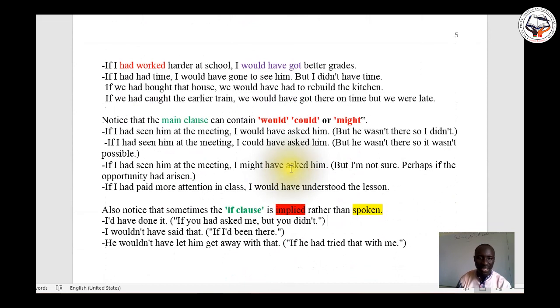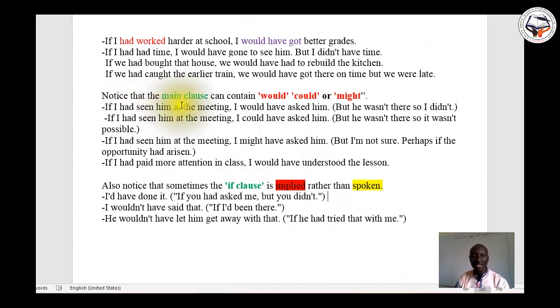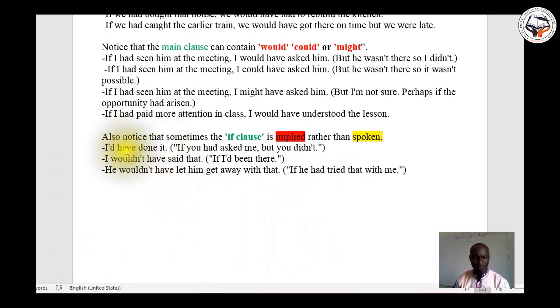Alright, I have given some examples, and we have noticed that the main clause can contain would, could, or might. And to sum up, we also have to notice that sometimes the if clause is implied rather than spoken.